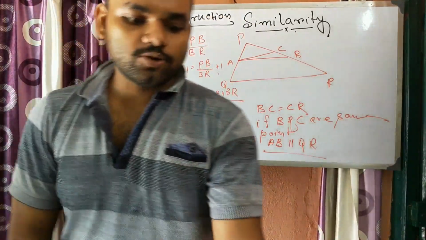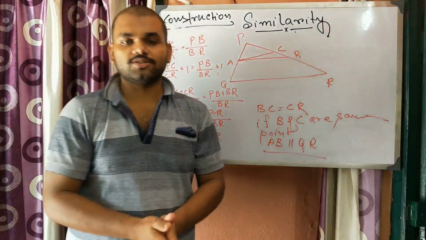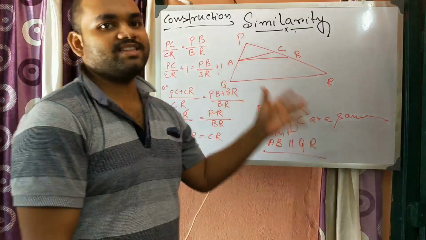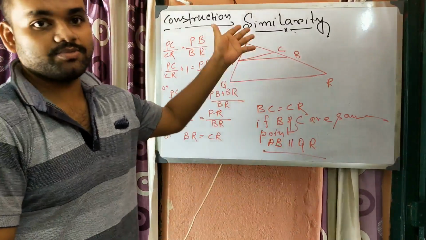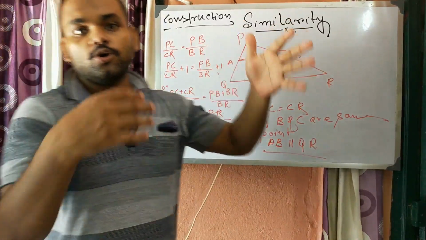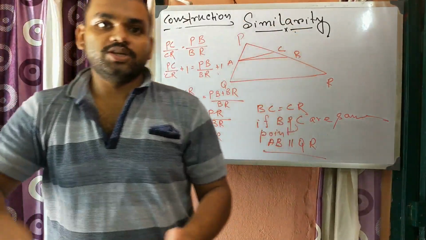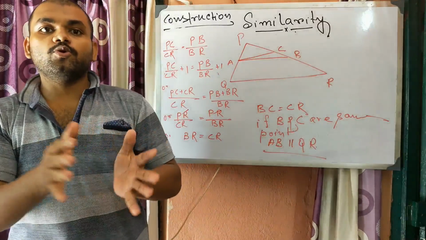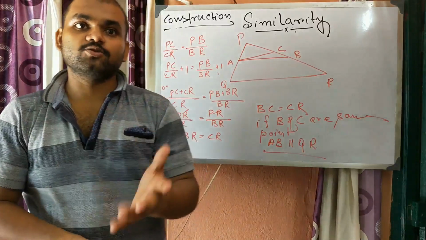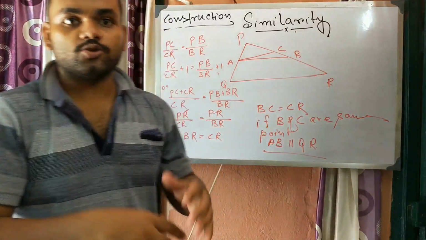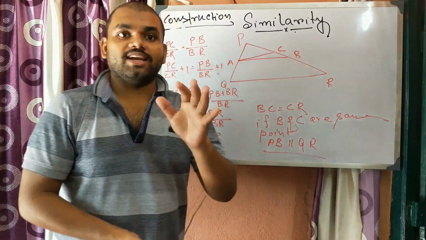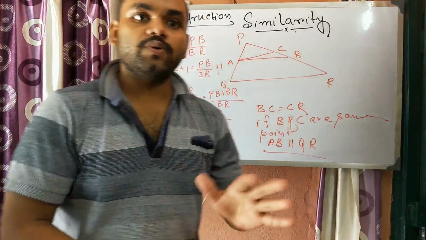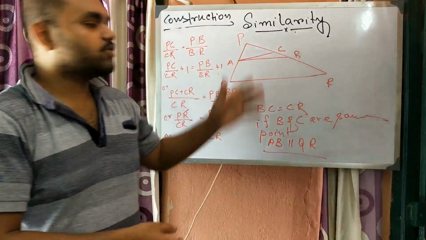So these are two very interesting theorems, and according to these two theorems we have the exercise. From that exercise we need to apply this corollary of Thales theorem and the converse of Thales theorem. For that application we need those kinds of formulas. So try those applications, and if you have any doubt, you can comment in the comment box below, and in the next class we will solve a few applications based on these two theorems.